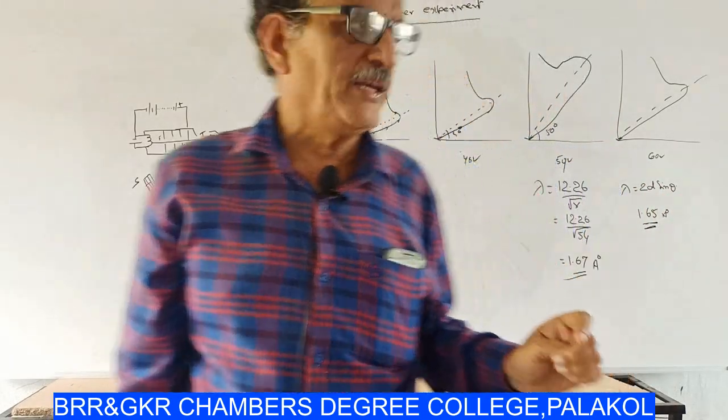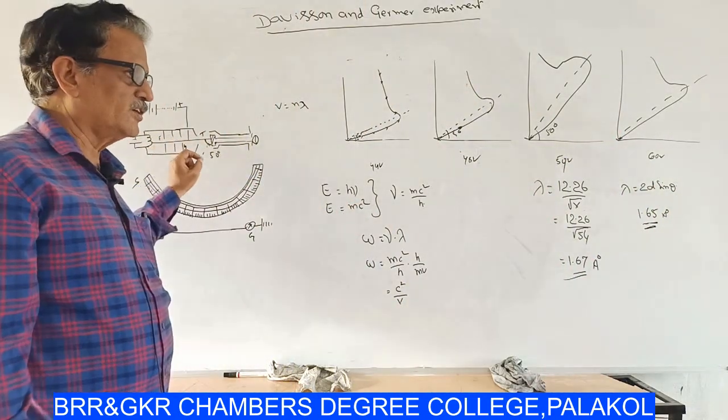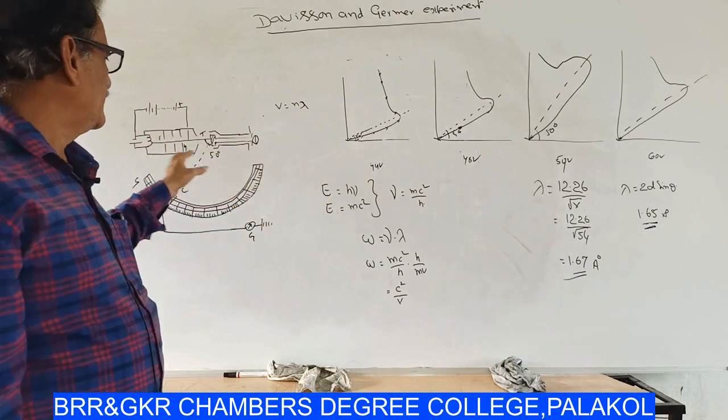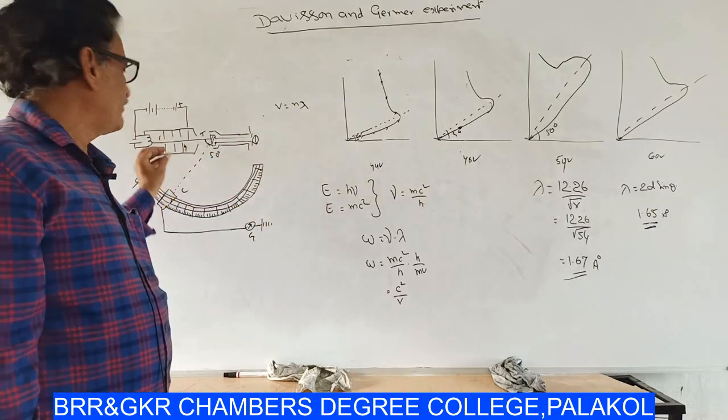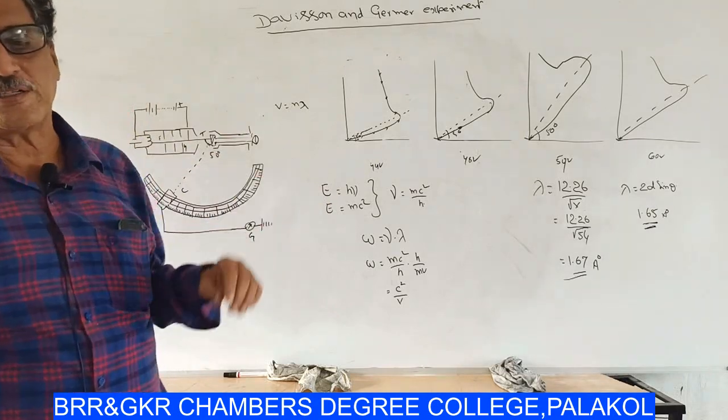That means here the electrons also behave like the X-rays. That means electrons, when they are in motion, exhibit wave properties.